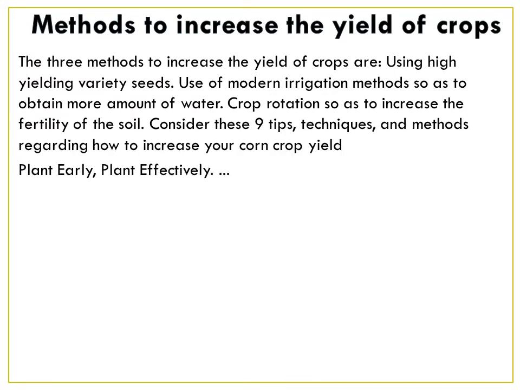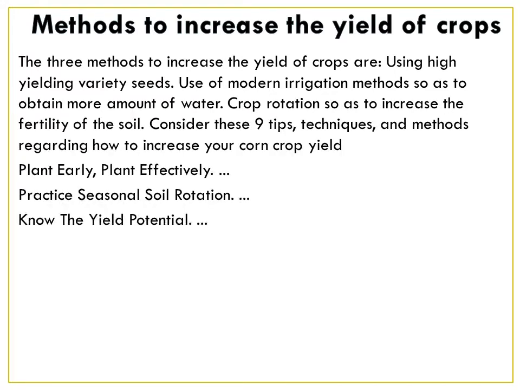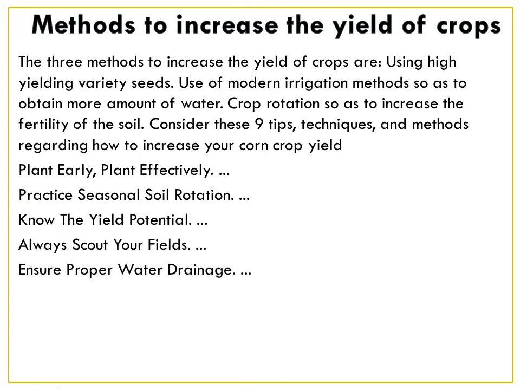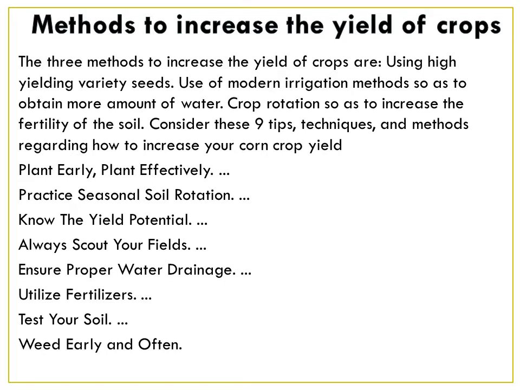To increase the production and make it high: using high yielding variety seeds, use of modern irrigation methods so as to obtain more amount of water, and crop rotation so as to increase the fertility of the soil.